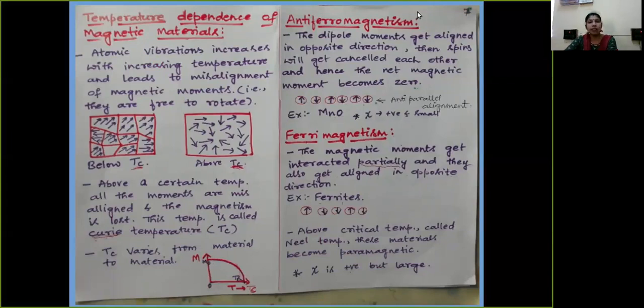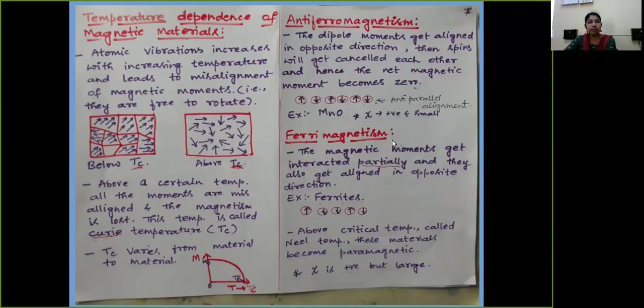And finally, we are going to consider the other two types of magnetic materials, which are antiferromagnetic materials as well as ferrimagnetic materials. These also possess unpaired electrons. In antiferromagnetic materials, the dipole moments align in opposite directions and get completely cancelled with each other, and hence the net magnetic moment is equal to 0. An example of an antiferromagnetic material is manganese oxide, and its susceptibility is positive and very, very small.